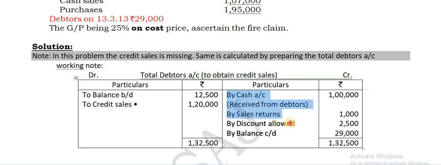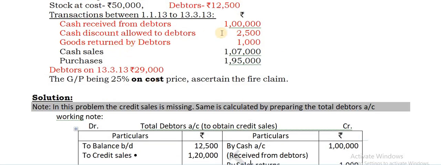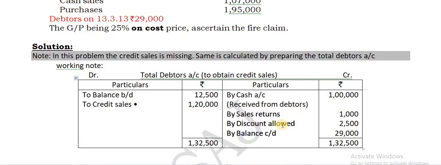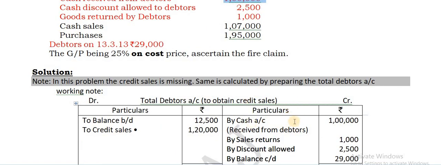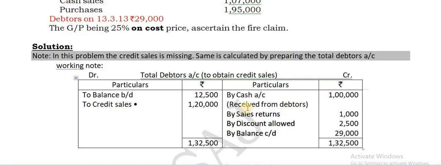In between these items you write down credit side first. Now the cash received from the debtors is 1 lakh. That should be taken on credit side. Any decrease in the value of debtors will be taken on credit side, but any increase will be taken on debit side. That is a basic statement that you have to keep in mind. Any decrease in the value of an asset is always credited, hence it is taken on the credit side.